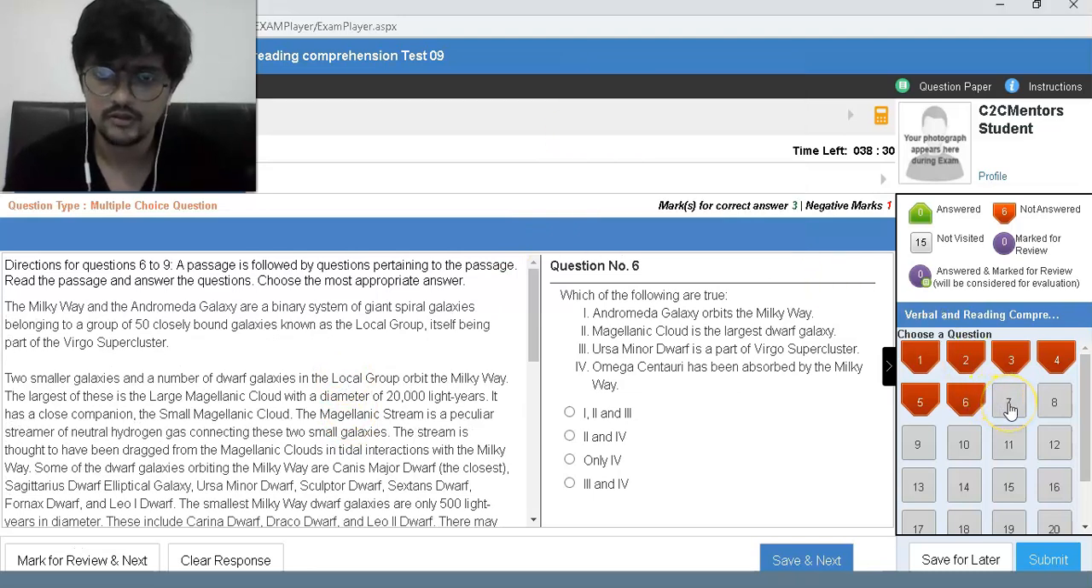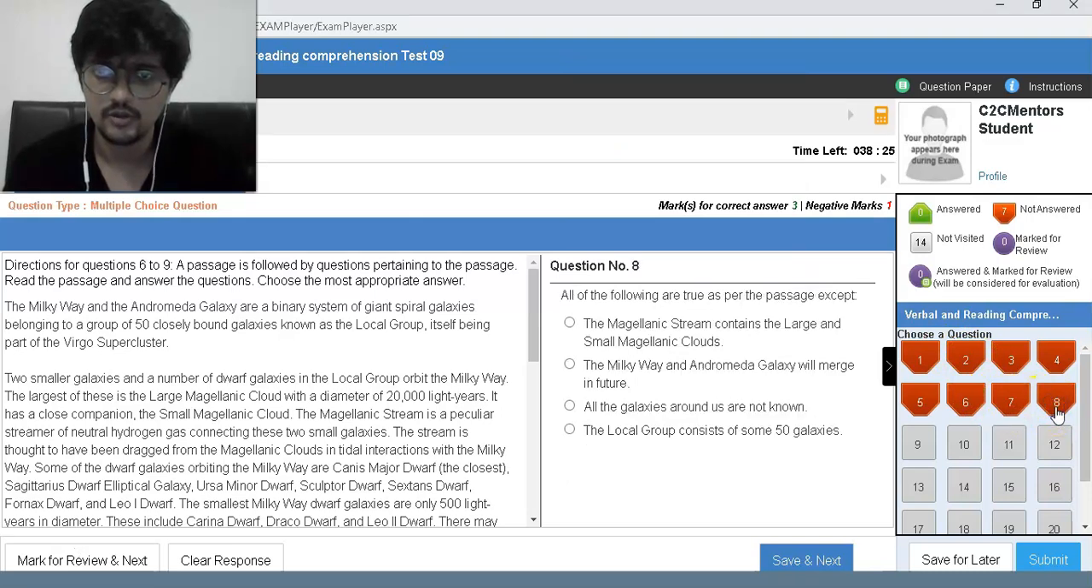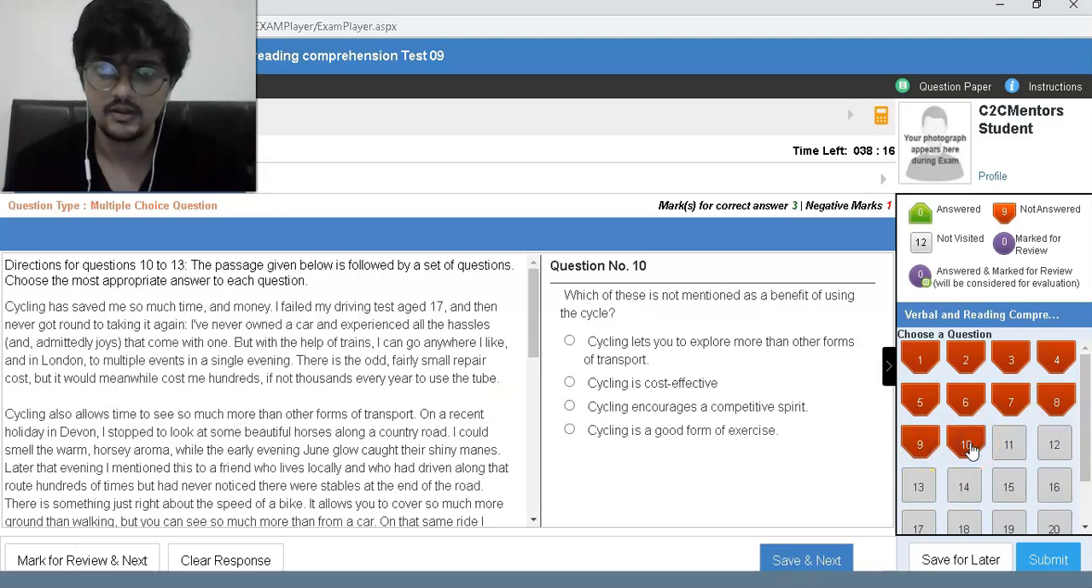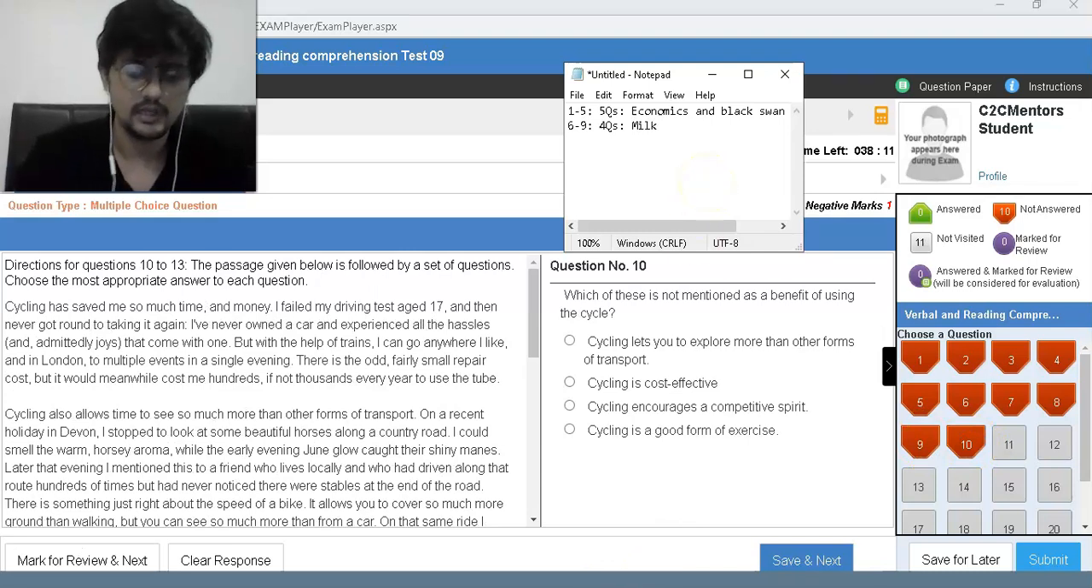Sixth is objective. So the following has been predicted by Martin Weinberg's model. 8, 6, 7 is true. As per the passage except, no. Counter the movement of these two galaxies, clear the meaning of wake. Okay, 6, 7, 9. I could say 6, 7, and 9. Okay, Milky Way, 6, 7, 9. Okay, so there we have it.